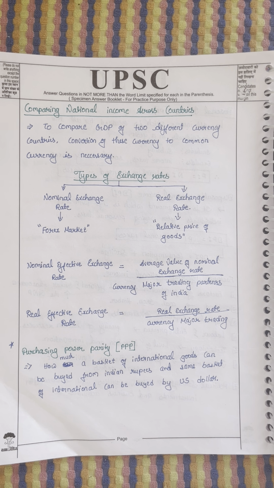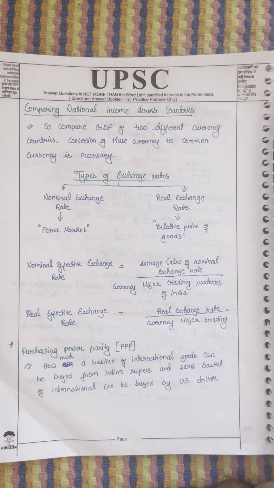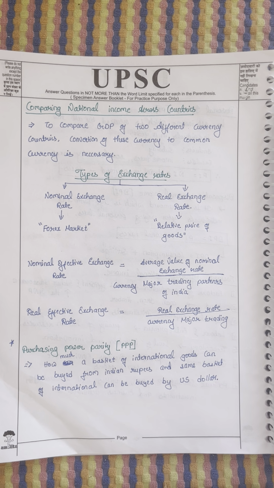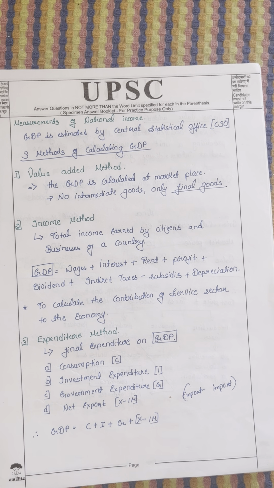Listen to the formula. Purchasing power parity (PPP): how much of a basket of international goods can be bought with Indian rupees, and the same basket of goods can be bought with US dollars. Just now I explained. There are goods in the international market. See how much I can buy with this much money, and how much I can buy with the US dollar. That's how the real value of exchange is calculated. Right now, under the present government, purchasing power has been increasing. So it is very crucial for us, as it belongs to current affairs.